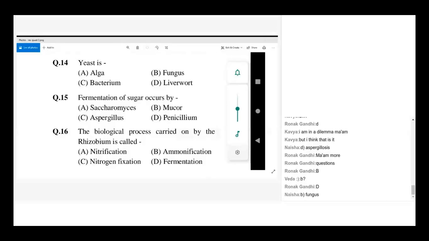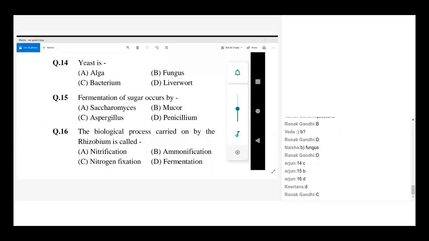Fermentation of sugars occurs by... D. 14, C. Yes, Arjun. 14 is not C. 14 is B. Yeast is not a bacterium. Yeast is a fungus.